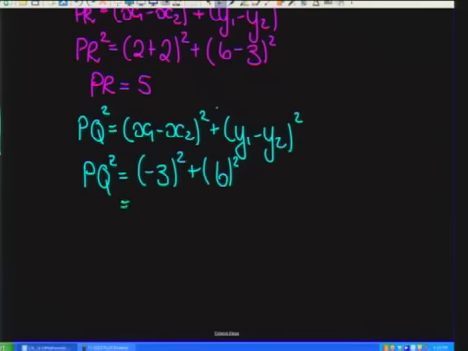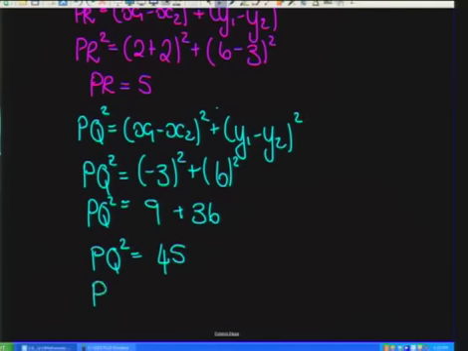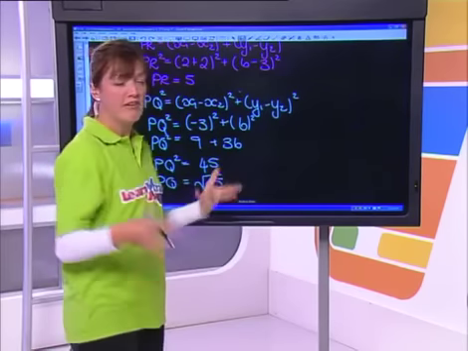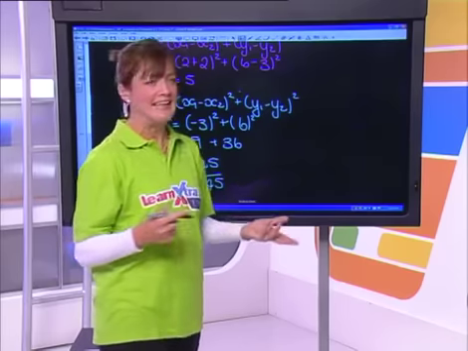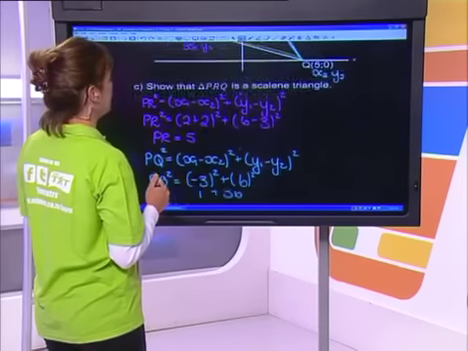So what have we got here for PQ squared? I've got a 3 squared, which is 9, and I've got a 36. 9 plus 36 is going to give us 45. And the square root, don't forget to square root at the end, guys. Remember, it's the square root which is giving us the distance of PQ, which is root 45. Okay, so PR right now we know is 5. PQ is root 45. I think we're on our way to proving it's a scalene triangle. The 3 lengths are not the same.